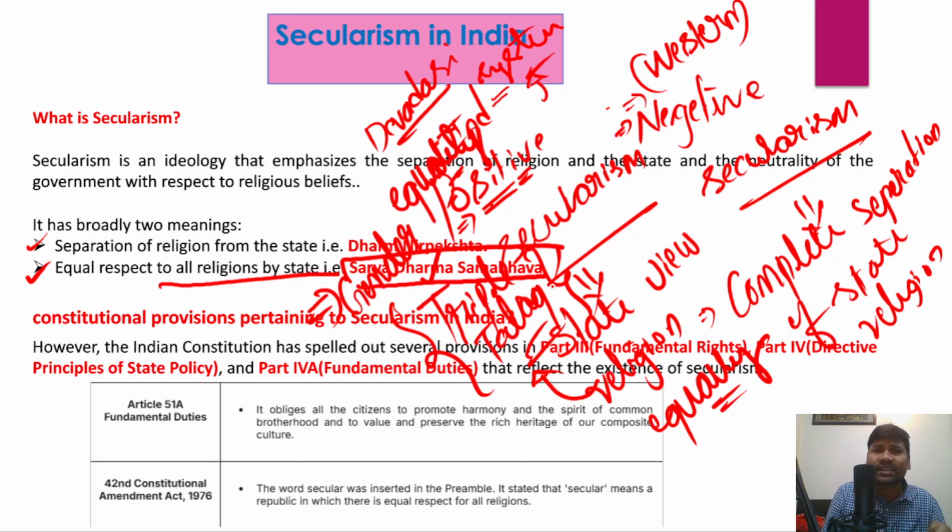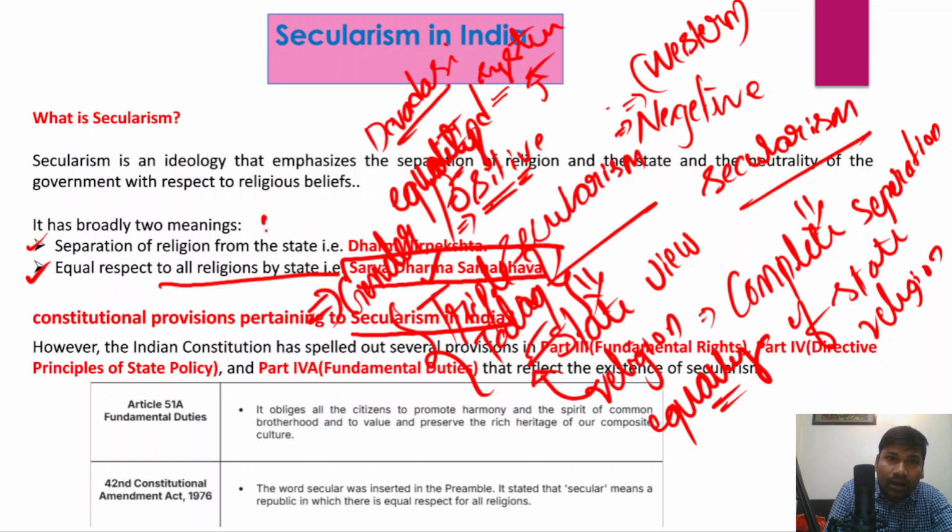And we will understand there are certain constitutional provisions, particularly with respect to secularism in India. So what are those constitutional provisions? We'll try to understand them, because if you look at those constitutional provisions, they reflect the secular character and the secular nature of the Indian Constitution.